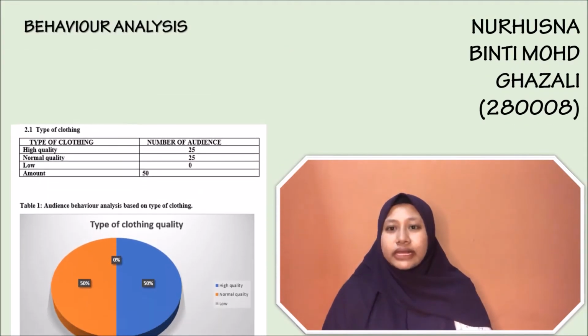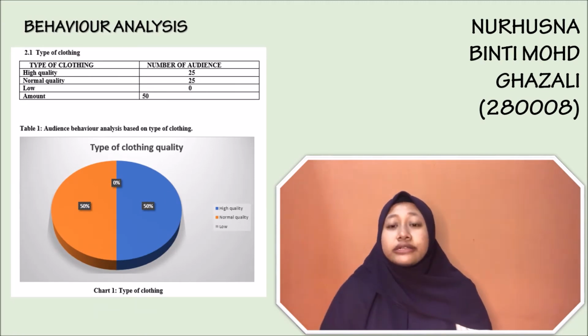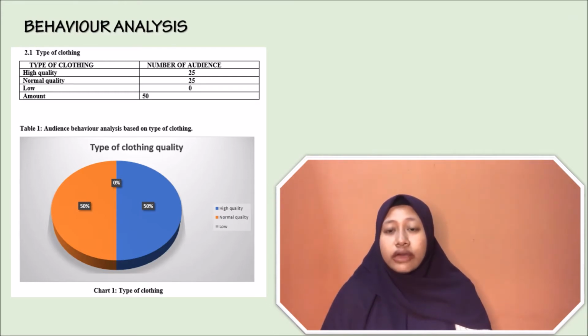Okay, now we continue with the next segment, which is behavior analysis. Chart 1 shows the percentage of behavior analysis of 50 audiences based on the quality of clothing at Uniqlo. There are 25 audiences, equivalent to 50%, who responded that Uniqlo was of high quality, and the other 25 audiences, equivalent to 50%, responded differently by choosing normal quality as the type of clothing at Uniqlo. There is not a single audience, equivalent to 0%, who responded low quality.